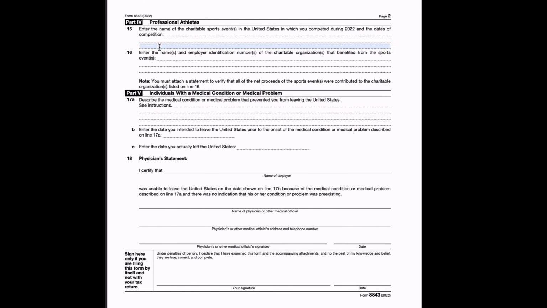Part 4, again you have to skip it as a student. Part 5 also you have to skip if you didn't have any medical condition for the financial year. You just skip this whole 5th part. And that's it for your form. You just have to print it. You can sign it here and put the date here.